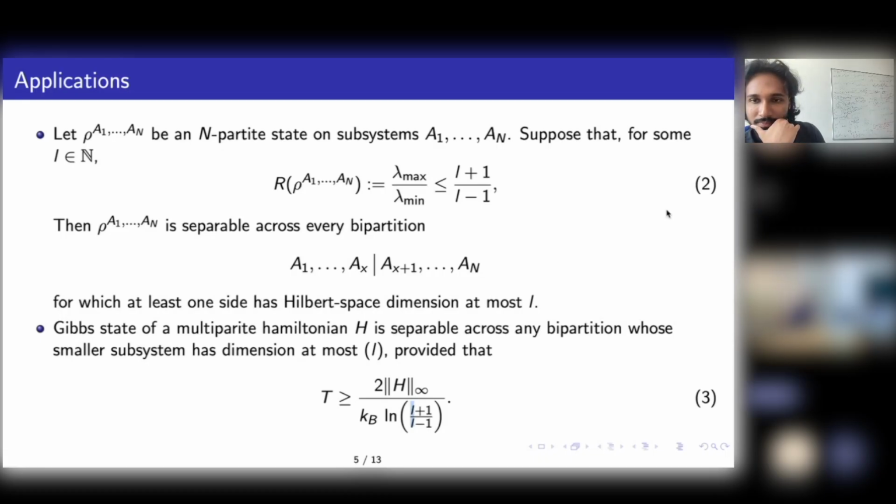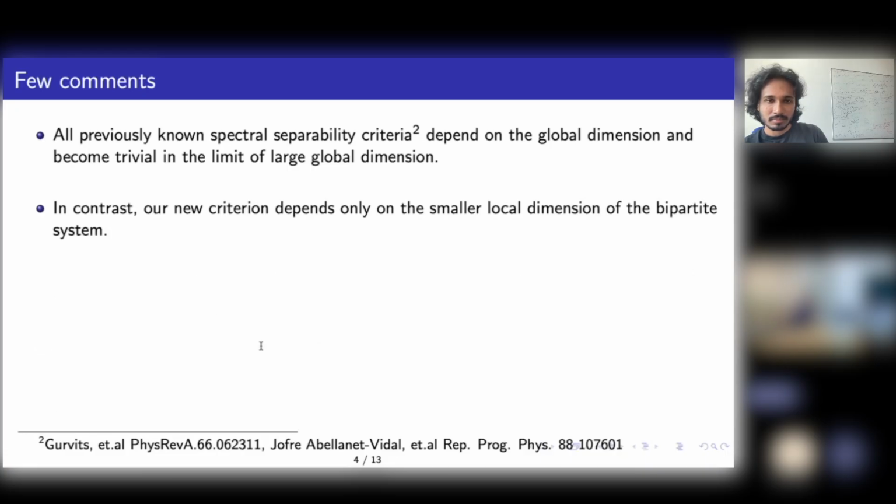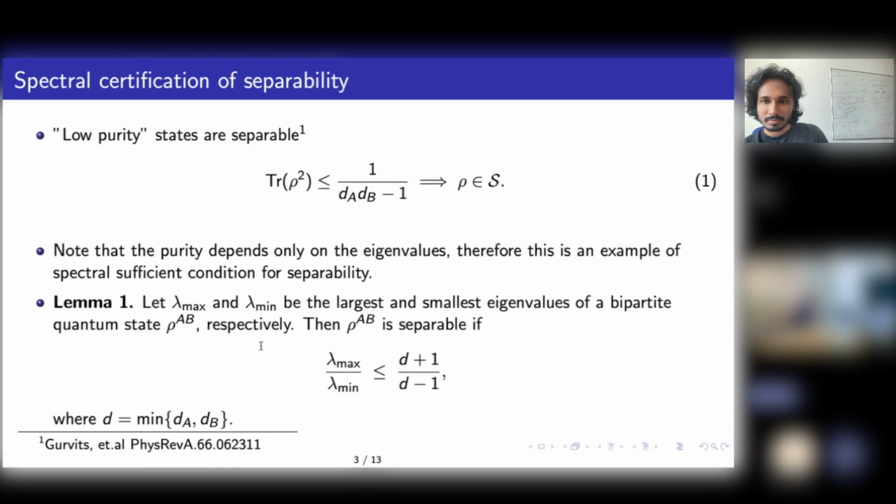If you go to the previous slide, how do you prove this condition that you are getting, lambda max by lambda min less than or equal to d plus 1 by d minus 1? I am curious to know how you are getting this condition.